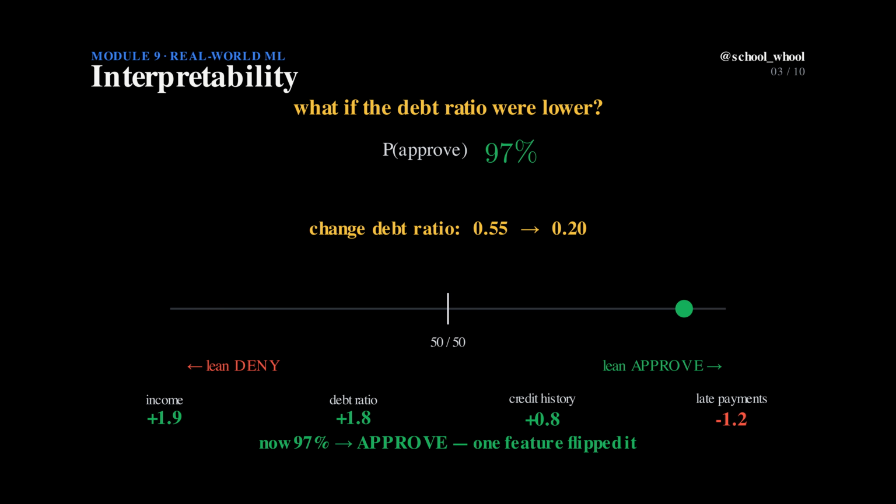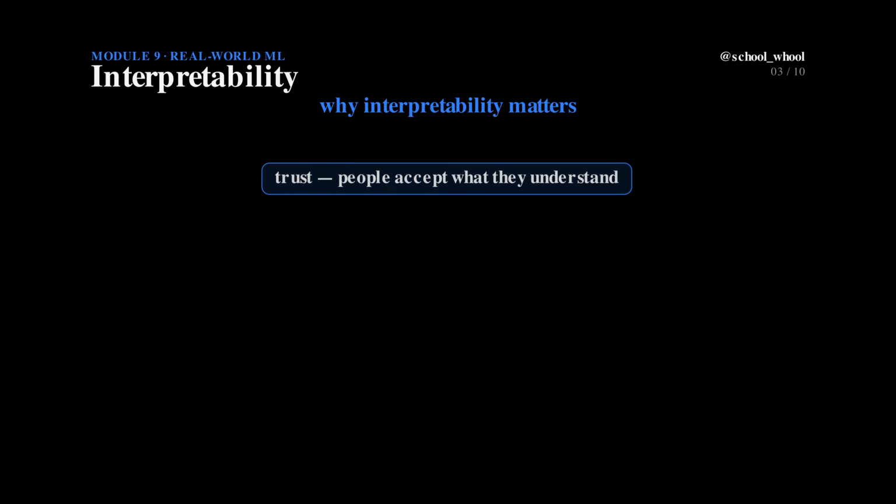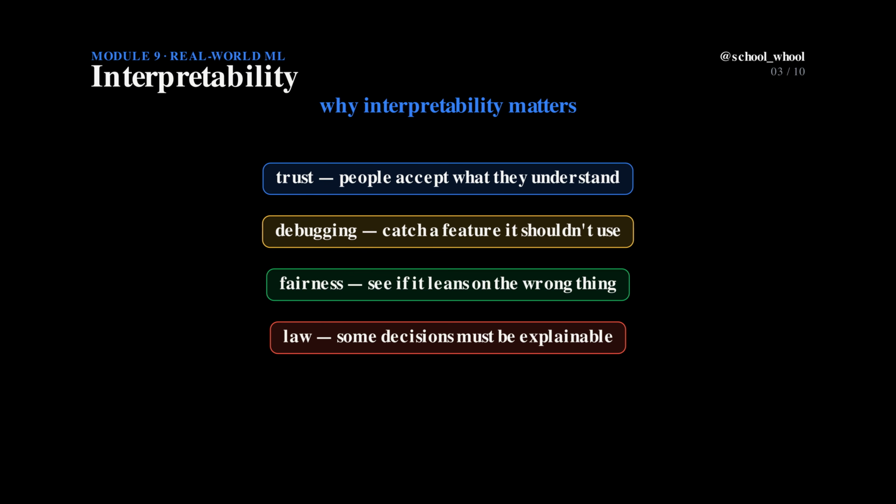This is why interpretability matters in the real world. Trust, people accept a decision they understand. Debugging, you might catch the model leaning on a feature it should never use. Fairness, you can check what it's really basing decisions on. And sometimes the law simply requires an explanation.